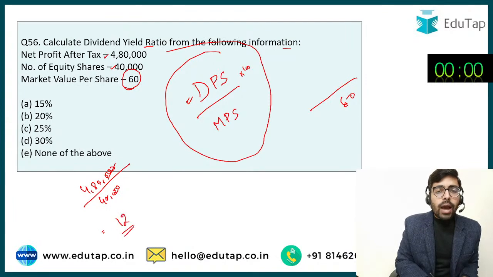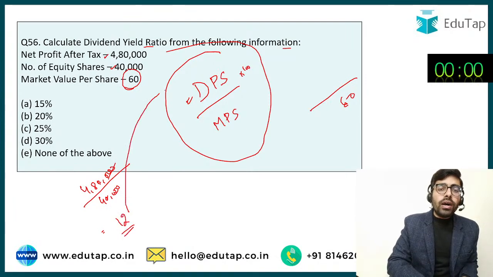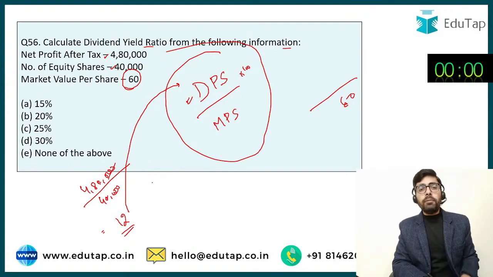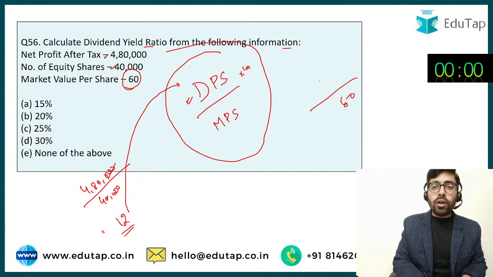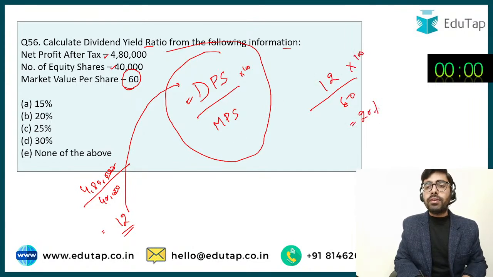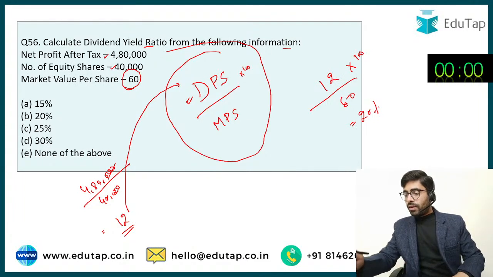Okay, and now I would have to assume कि मेरा जो earning per share है, this is the same as dividend per share which the shareholders are getting as dividend, and then only I would be able to solve this one. So 12 by 60 into 100, it is going to be 20%. So answer should be option B.